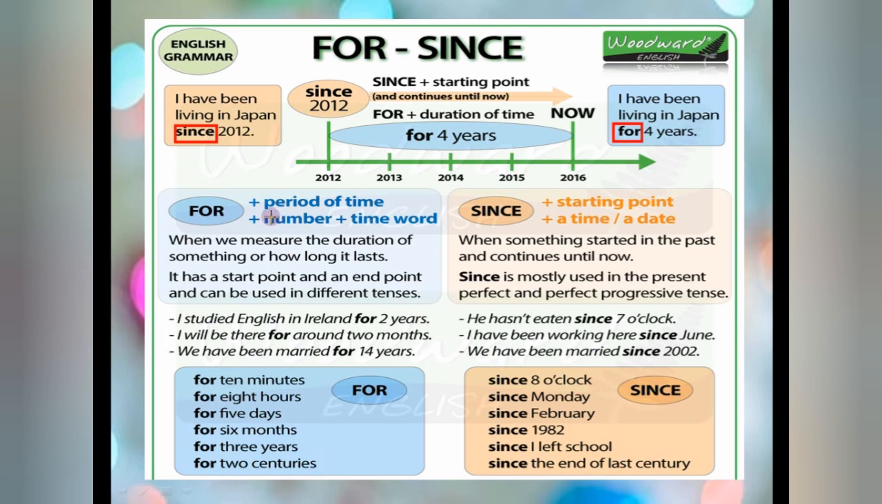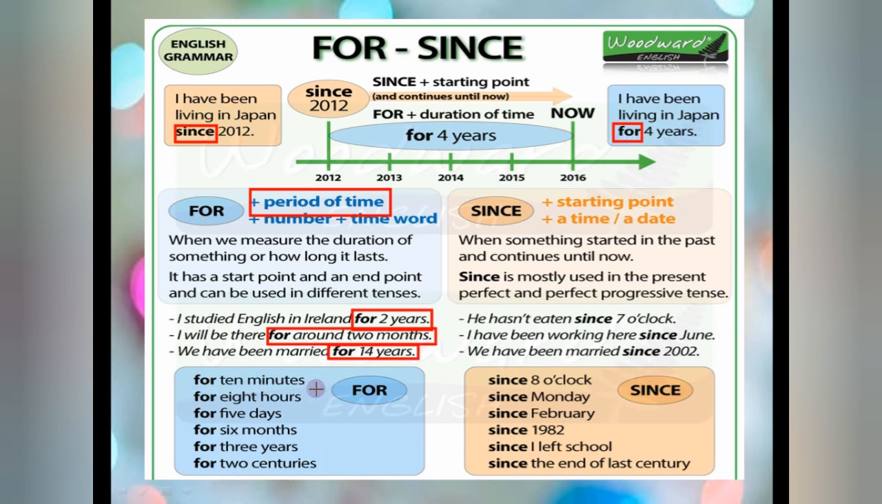For plus a period of time, this is for the period of time, as well as number plus time word. You can see here, I studied English in Ireland for 2 years. So the number is given already. I will be there for around 2 months. Again the period of time is given, the time word is given. We have been married for 14 years. Again the period of time is given, or we can say the number is given.